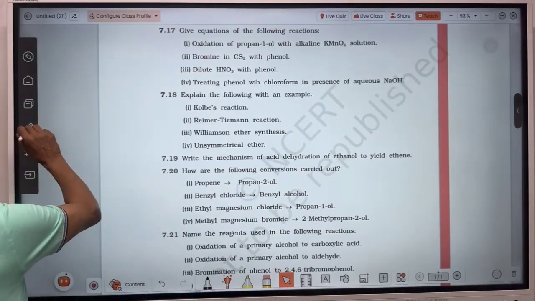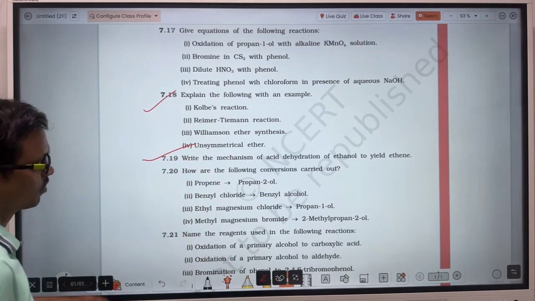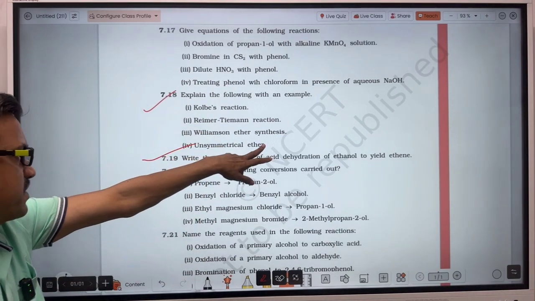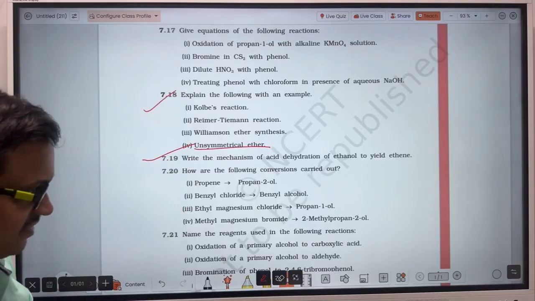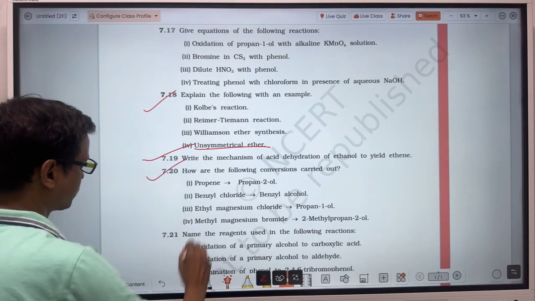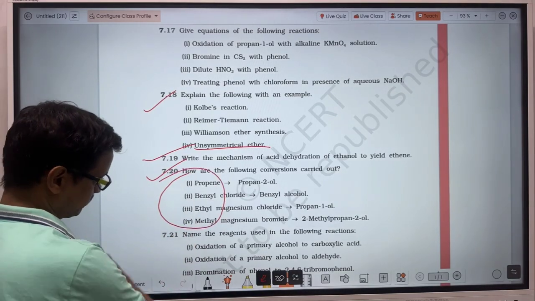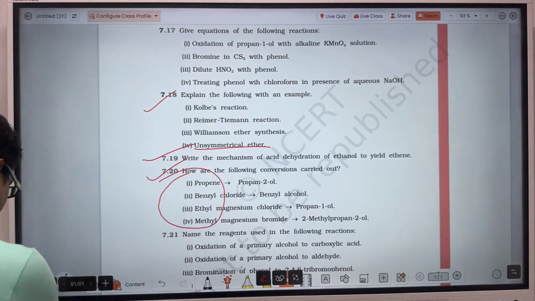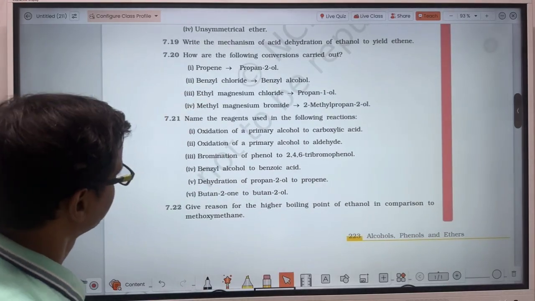This question is explanatory, so you have to write that. Kolbe reaction, Reimer-Tiemann reaction, Williamson synthesis, we have discussed already. What is an unsymmetrical ether? We have discussed already, that is, the two alkyl groups attached to the oxygen atom will be different. These questions we will discuss later on. If I tell you right now, you will start mugging them up. So that's why I am not discussing.